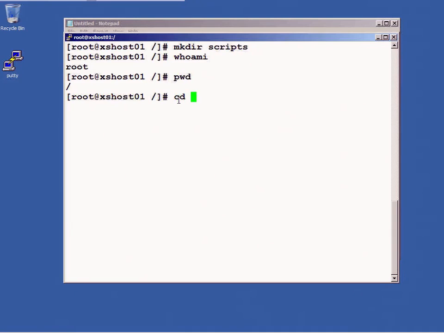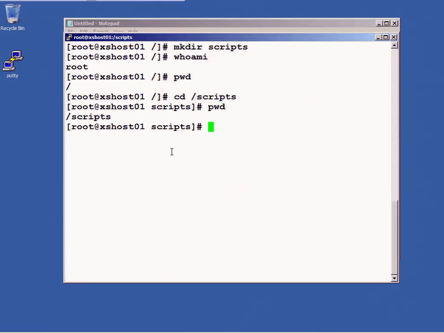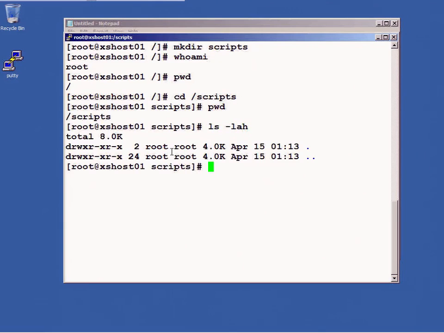I can then do cd scripts to get into the scripts directory, like so. pwd will print my directory structure. And if I do ls -lah, you'll notice that I don't have any files in there. It says that I have a total of 8K taken up by this directory, 4K and 4K for the current directory and parent directory placeholders, if you will.